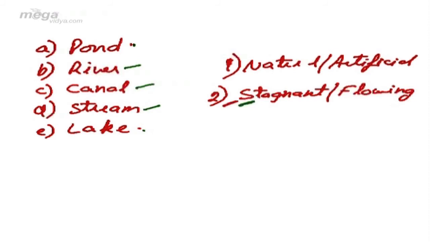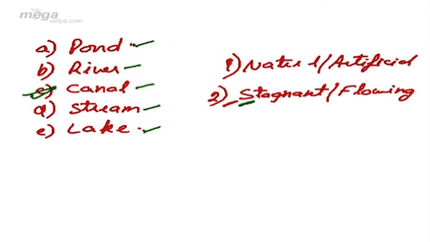But in this case, even that can create a problem if we are not answering it meticulously. For example, many people will give canal as the answer, and they will say that the rest all are natural, whereas canal is man-made or artificial. But it can be argued there are so many lakes and so many ponds which are artificial, that is man-made. So we should give the answer very meticulously.